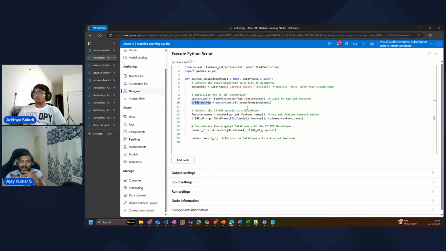And then I'm going to create a matrix. So what happens is, based on the sentence, we're going to create different words, and then we are going to map a matrix plot, right? That's what we saw yesterday. And we are going to do the same thing here. So this is where we are initializing, and then finally we are going to convert.